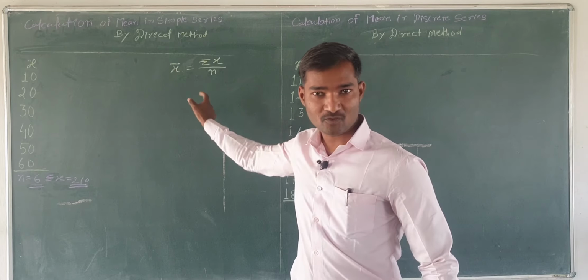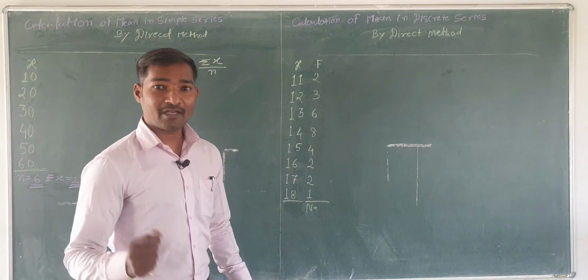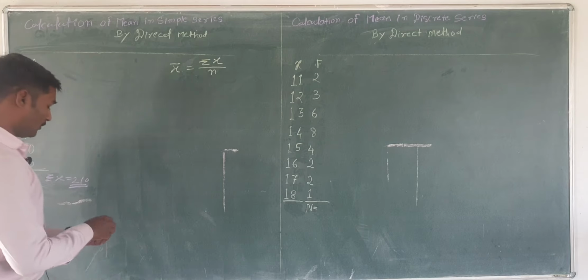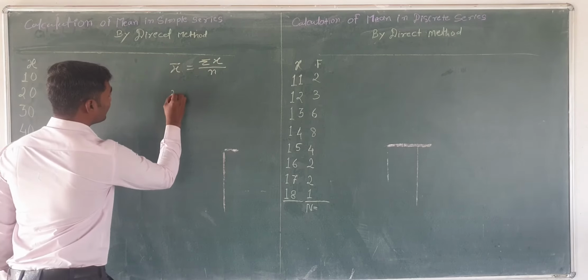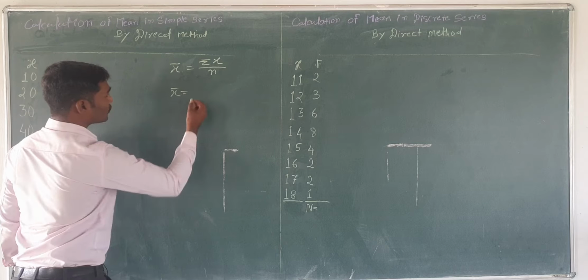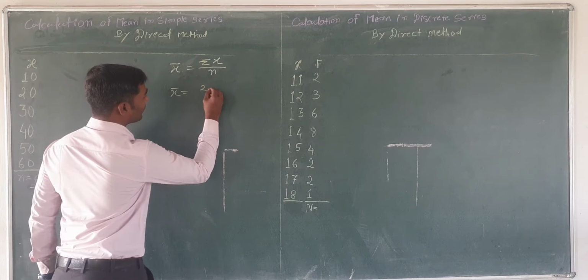So now we have the total values which are required for this formula. Now we will calculate the actual arithmetic mean. We will put those values in the formula. So x bar equals summation of x, which is 210. So we will write 210 here.